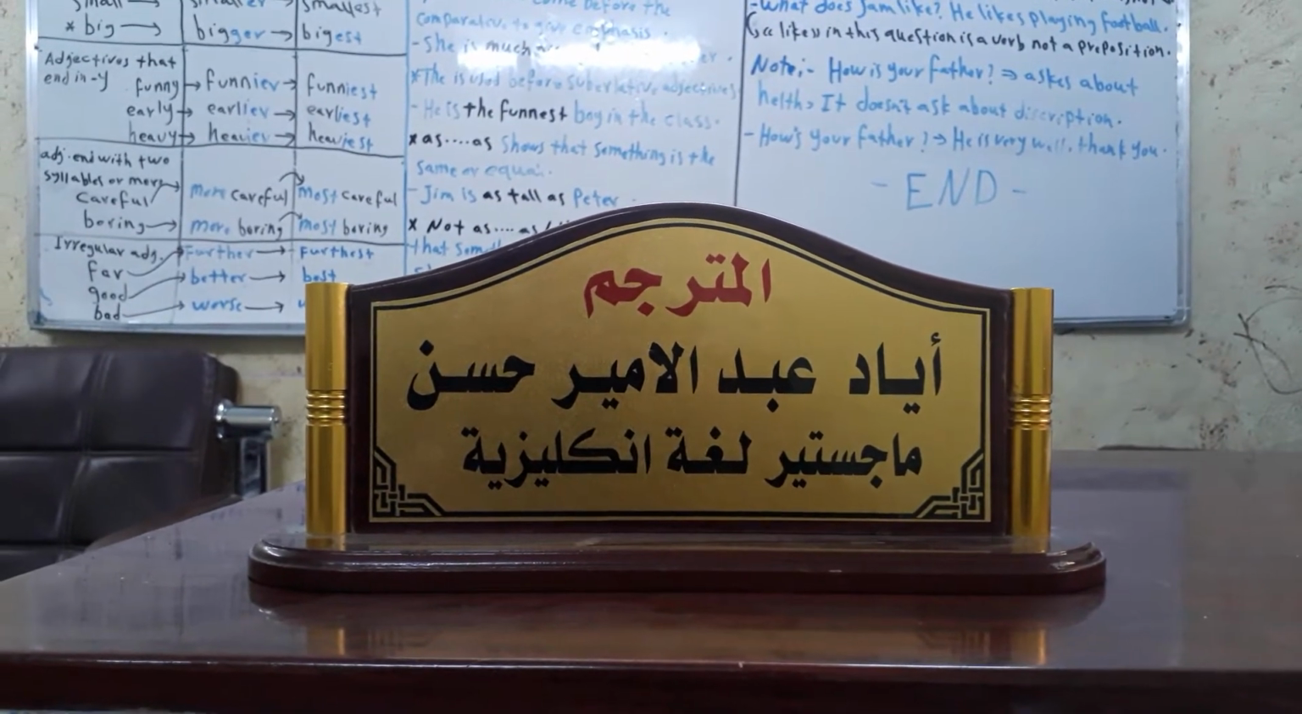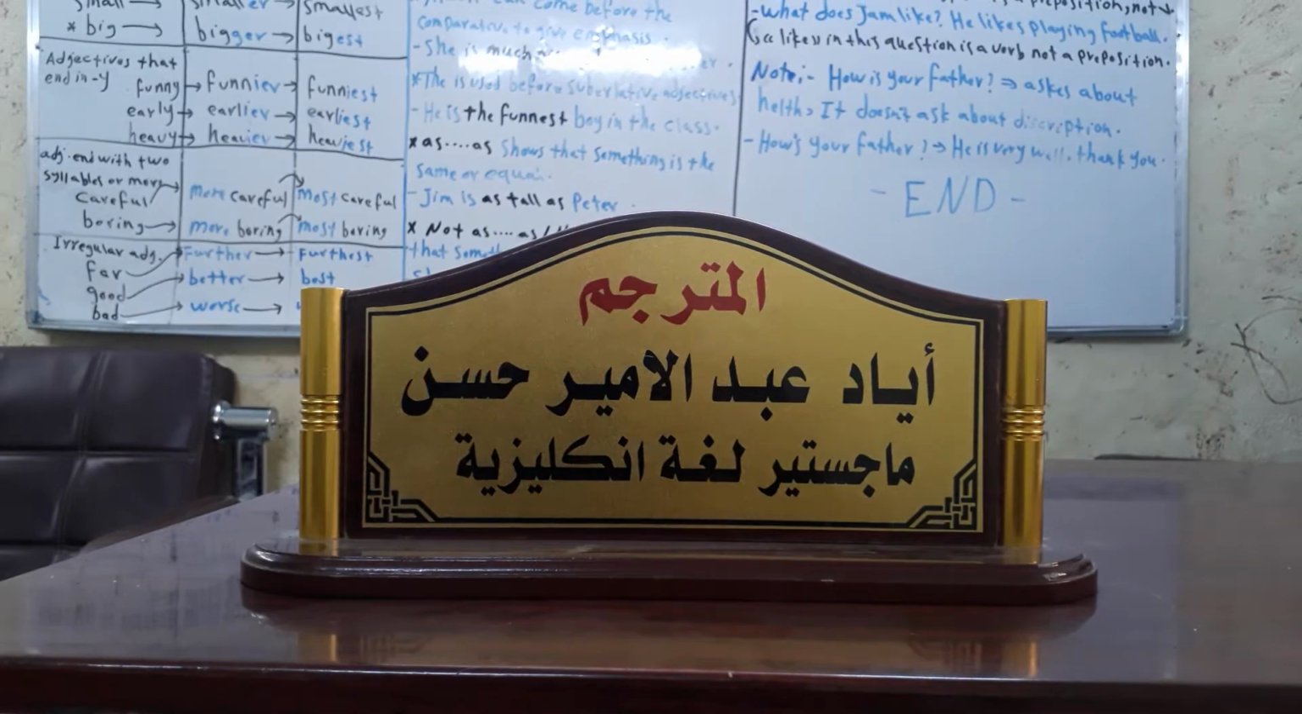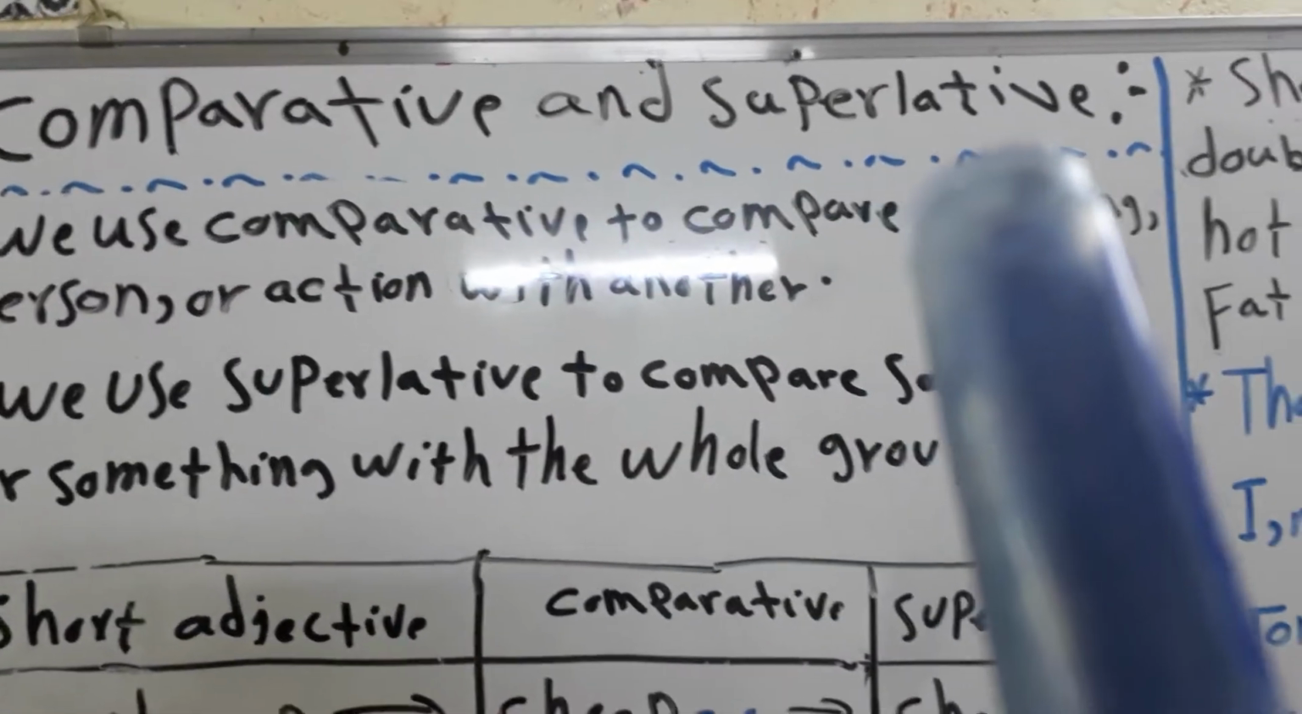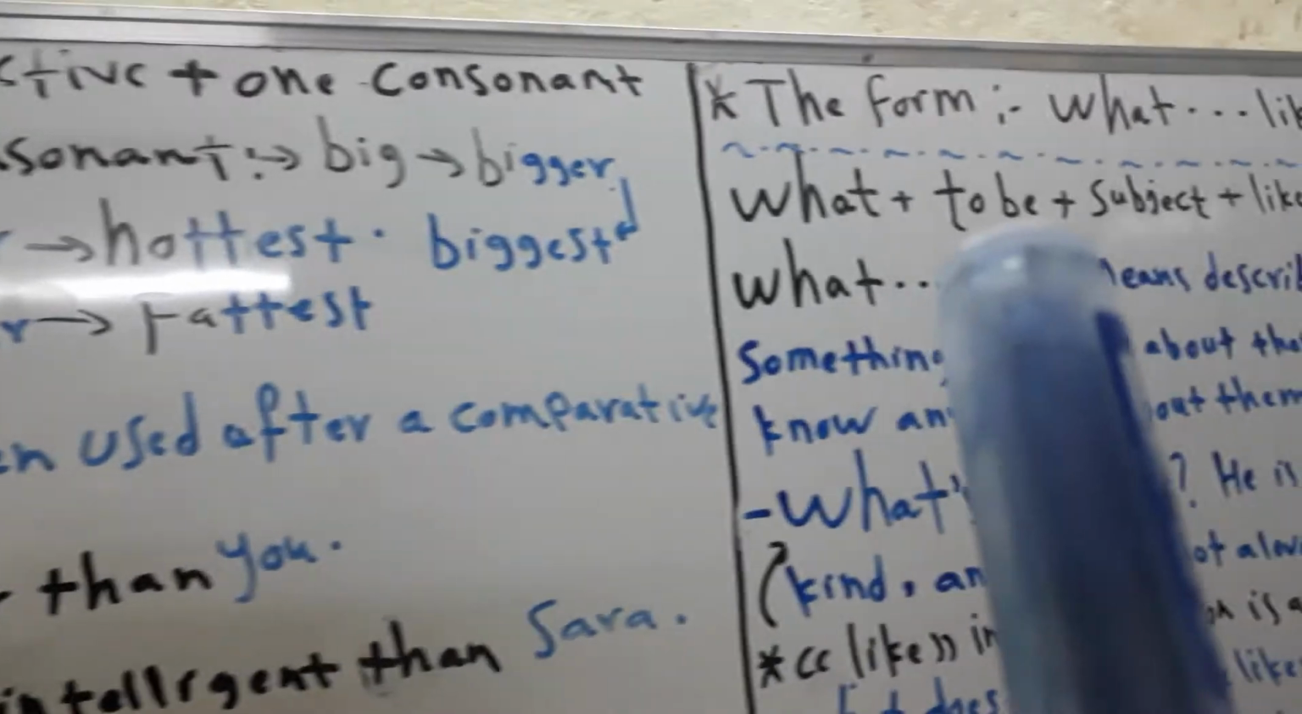The speaker is Mr. Ayad Abdelamir Hassan, English teacher at Rashid University College. Students, today I am going to talk about two simple subjects. The first one is comparative and superlative adjectives. The second one is what plus like. We will see.